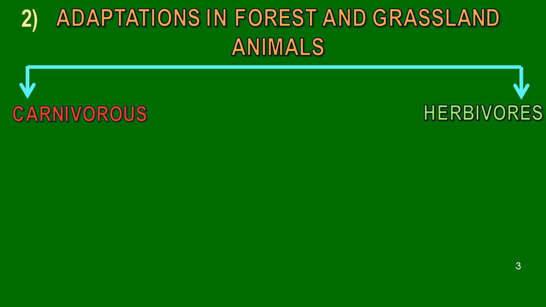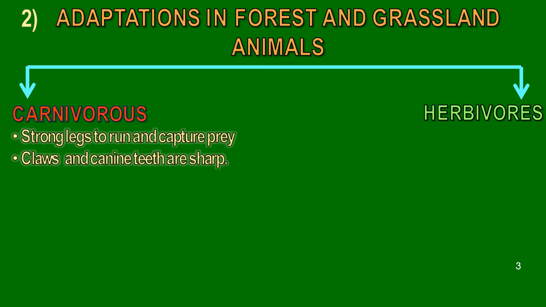Now, adapted to their way of feeding and living in the surrounding of forest and grassland, carnivorous adaptation features are as follows. Strong legs to run and capture the prey. Claws and canine teeth are sharp because carnivorous animals feed on other animals.